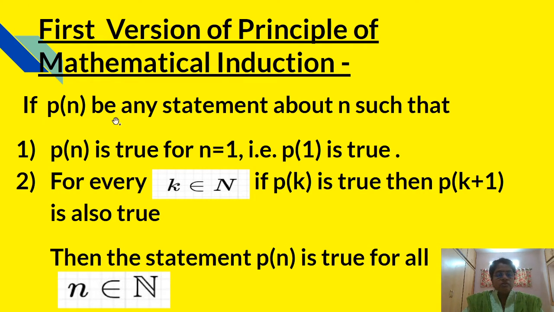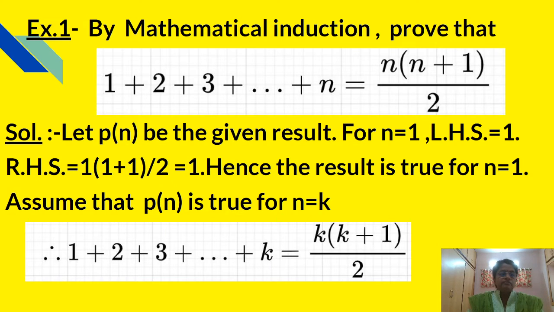If P of n be any statement about n such that, first, P of n is true for n equal to 1, that is, P of 1 is true. Second, for every k belonging to N, if P of k is true, then P of k plus 1 is also true. Then the statement P of n is true for all n belonging to N.